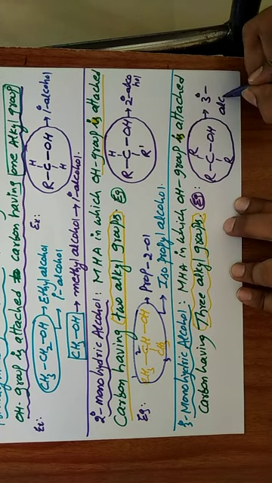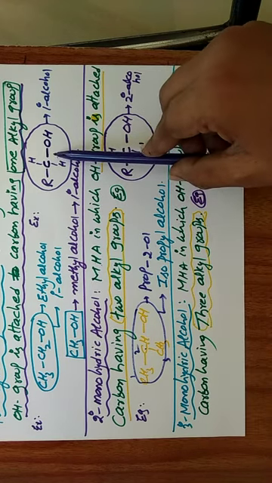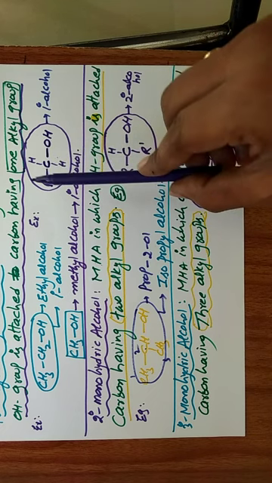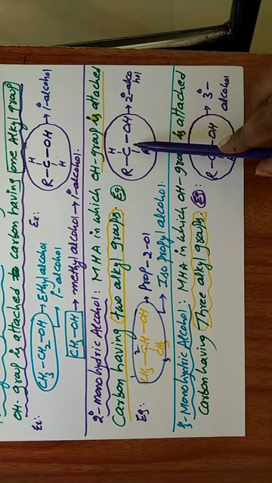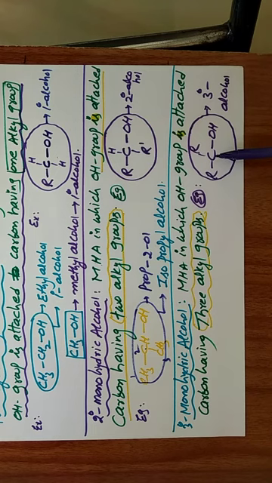Okay. So primary carbon means, how to remember? Primary carbon means only one alkyl group is attached, and the remaining two are hydrogen atoms. Secondary carbon means it is attached to two alkyl groups, so having only one hydrogen. Tertiary means that carbon having three alkyl groups, no hydrogen. So that is a tertiary alcohol. What is an example for this one?